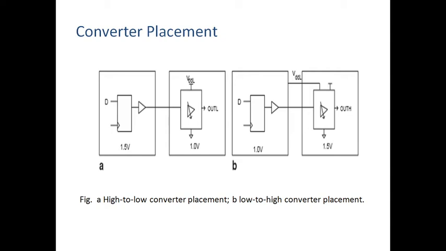Why? Because here we need to give two voltages. One is the low level voltage domain, another one is the high level voltage domain. That's why it is somewhat difficult compared to the high to low level converter. In the high to low level converter we will give only the low voltage domain.